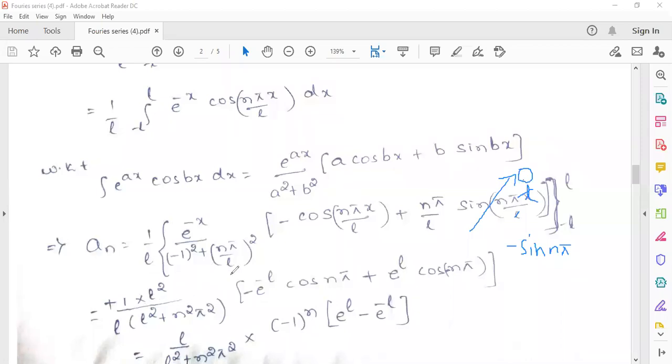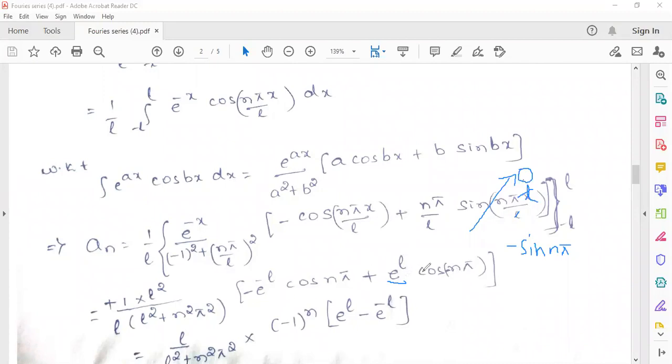So now, the minus sign is there, and the upper limit will become minus e raised to minus L, cos(nπL/L). L and L we can cancel, it will become cos nπ. For the lower limit, minus of minus will become plus, e raised to minus of minus L means e raised to L, cos of nπ into minus L by L. L and L you can cancel, so it will become cos of minus nπ. And cos of minus theta will become cos theta only.